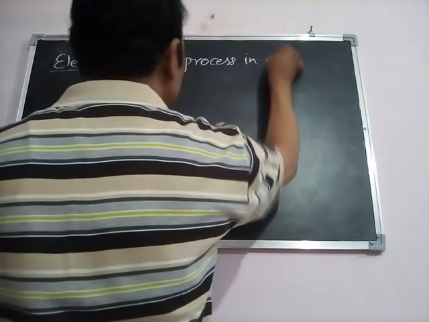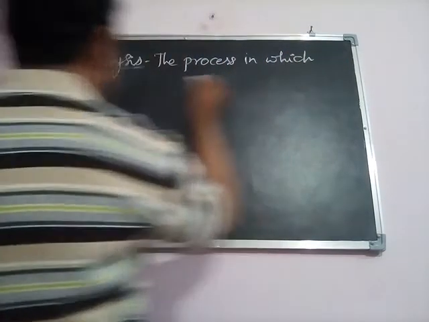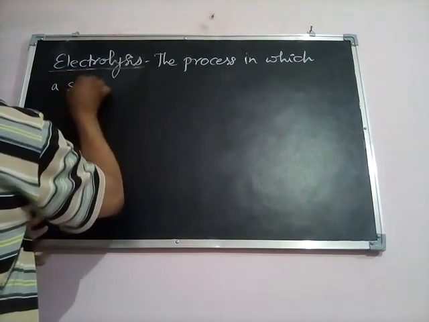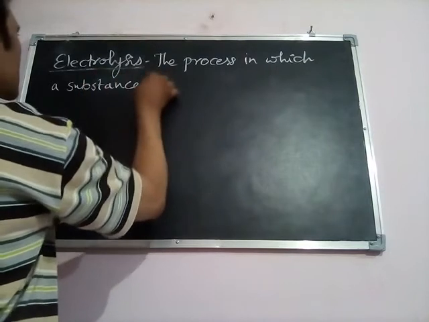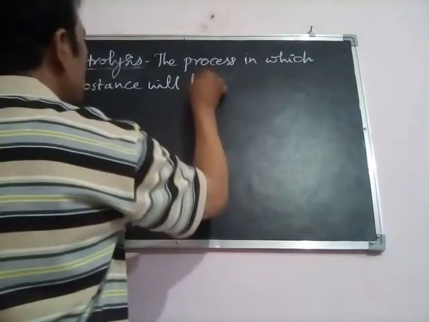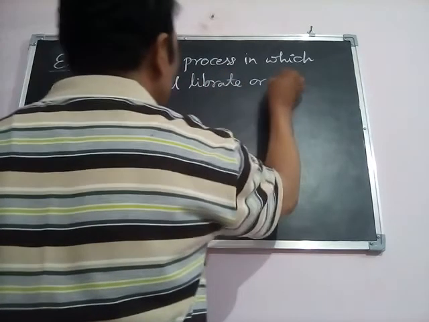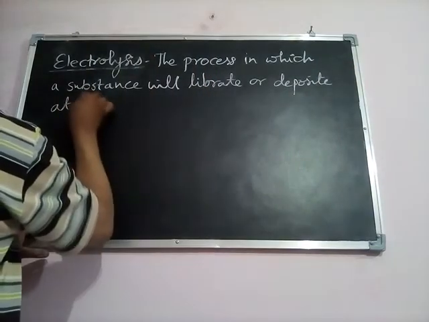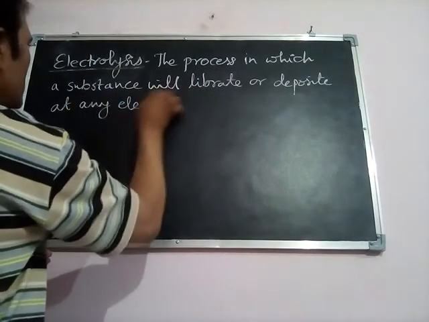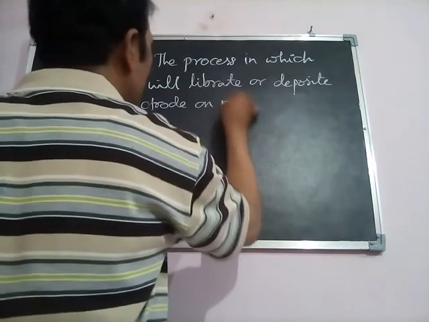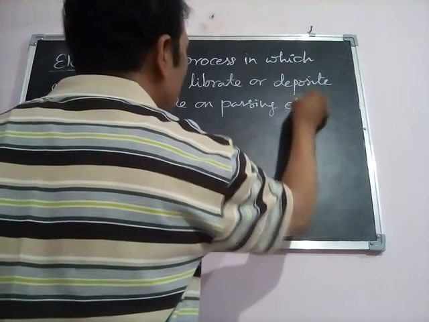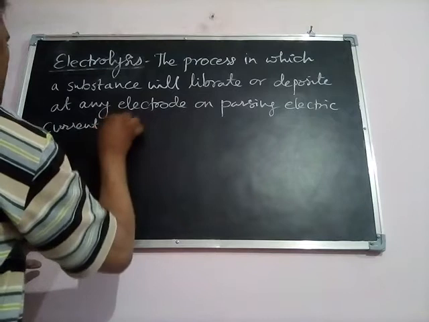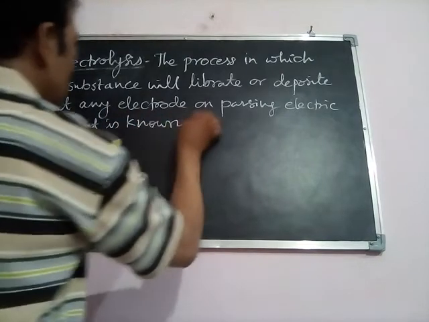We can define electrolysis as the process in which a substance will liberate or deposit at any electrode on passing electric current is known as electrolysis.